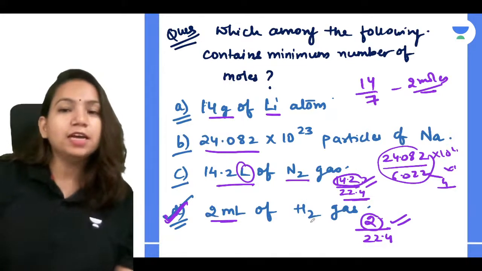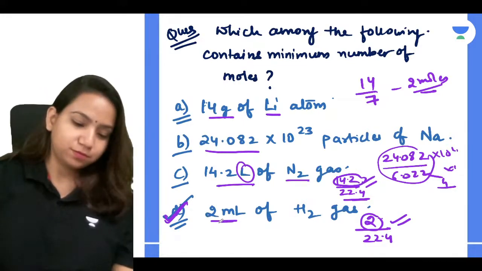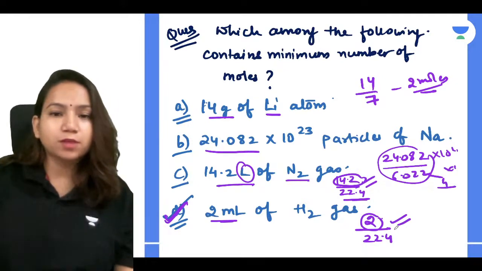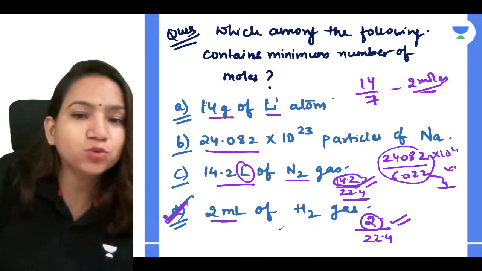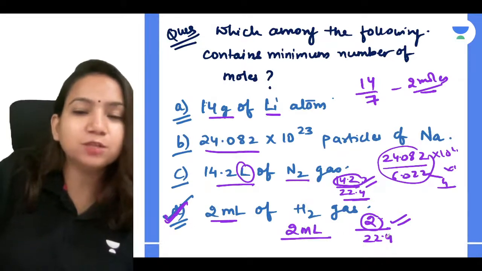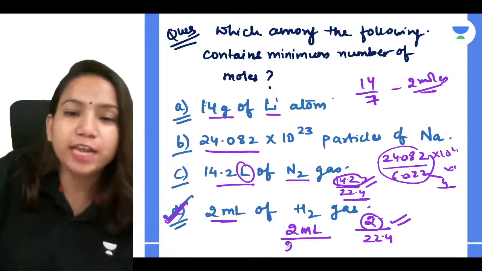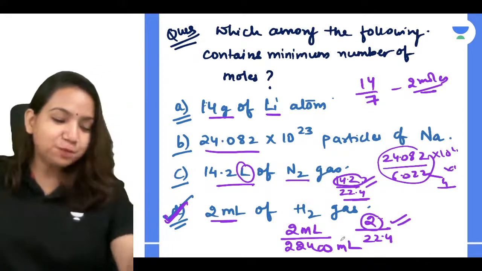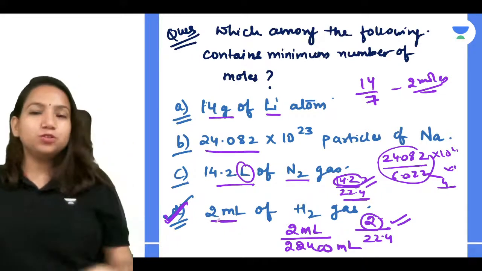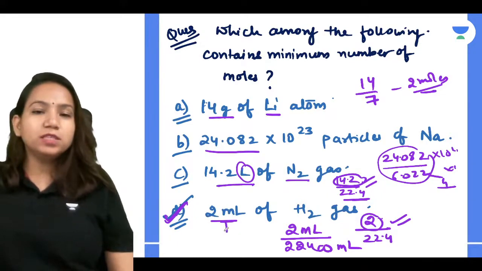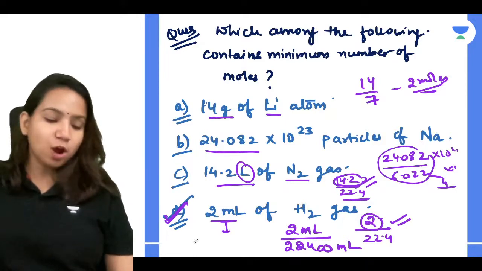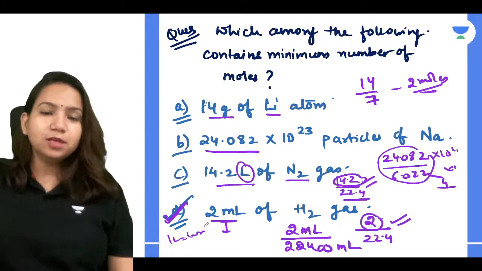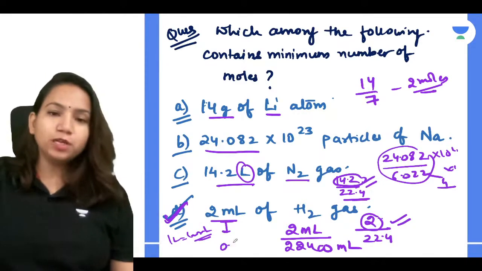Okay, that is also correct. So 2 ml. Even you can convert this into ml. If it is 2 ml of H2 gas, you can relate 2 ml divided by 22.4 liter, so you should take 22400 ml. Or you can convert this into liters: 1 liter is equal to 1000 ml, so 2 ml means 0.002 liter.